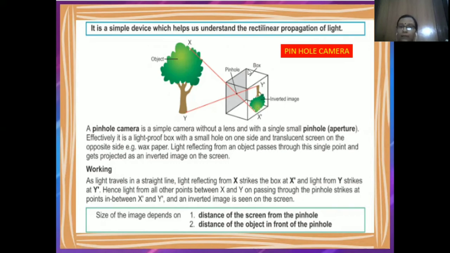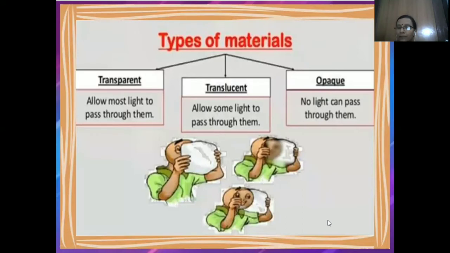The image is formed on that screen as the light travels from X to X point and Y to Y point. It forms the image. Now the size of the image depends on the distance of the screen from the pinhole and the distance of the object in front of the pinhole. The size of the image depends on both these things.